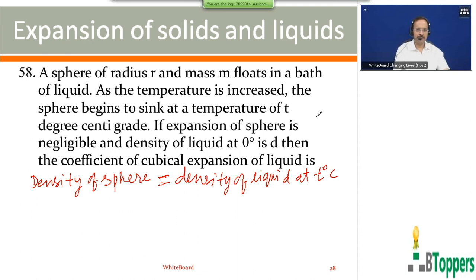Initially the solid floats in the liquid at 0 degree centigrade. That means the density of the sphere is less than the density of the liquid at 0 degree centigrade.